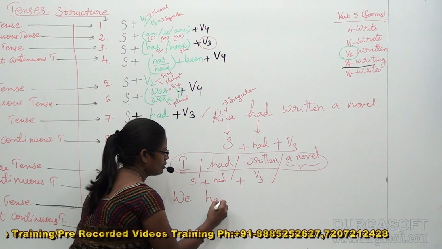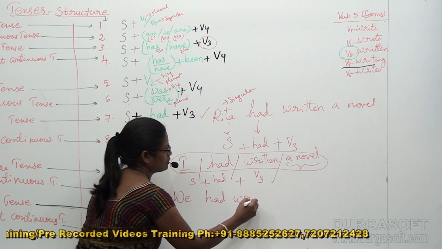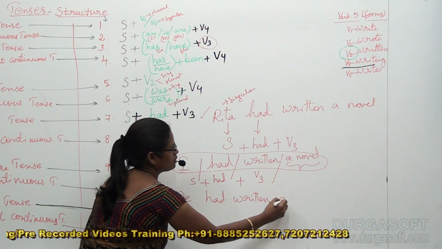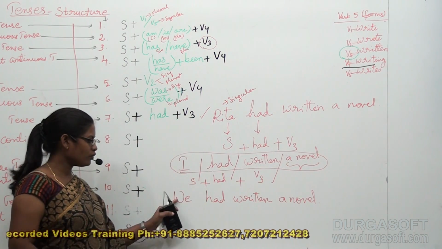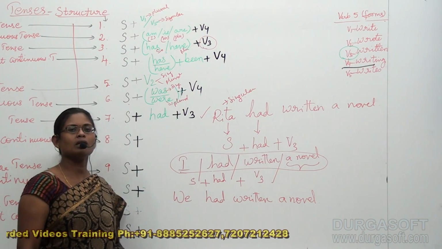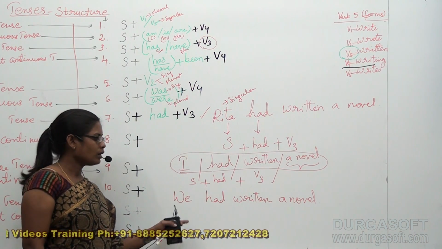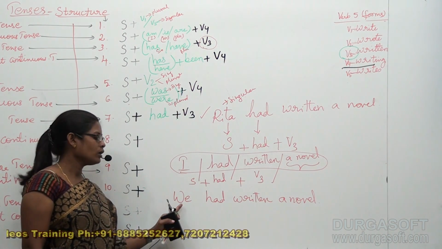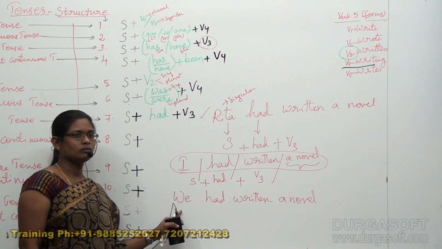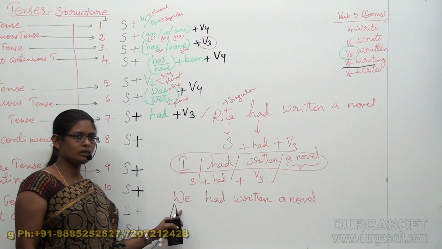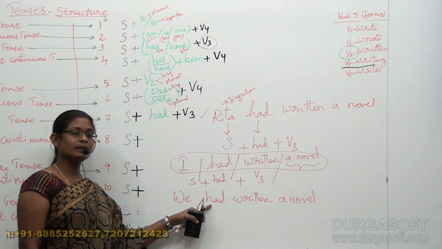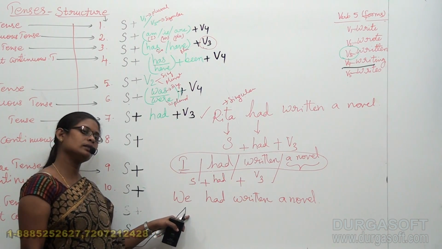We had written a novel. We had written a novel. I already mentioned to you that, irrespective of singular or plural, had is accepted for both.